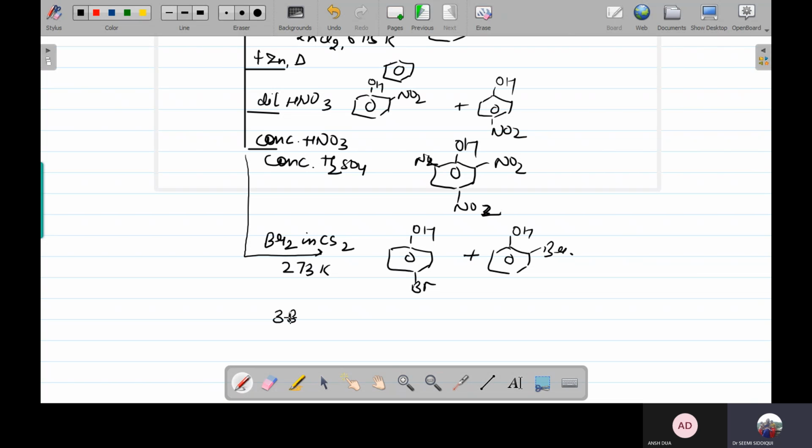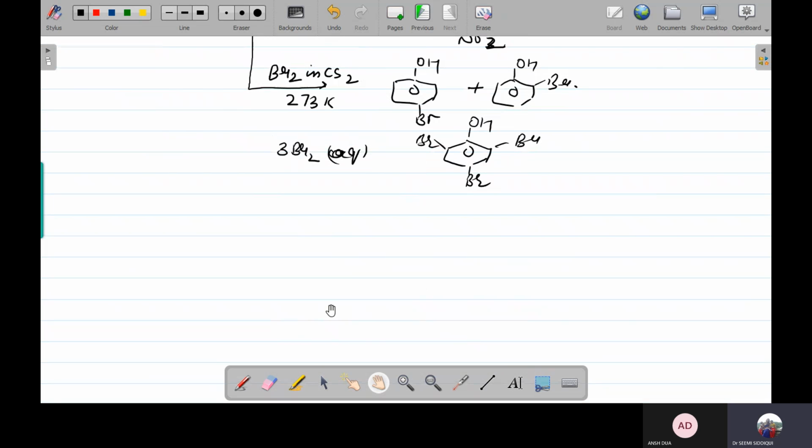Again, if you are going to take aqueous bromine, then 2,4,6-tribromophenol. If you are going to take K2Cr2O7 in the presence of H2SO4, then it is going to form benzoquinone.